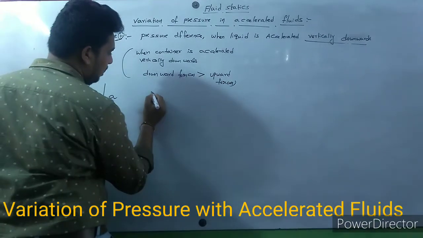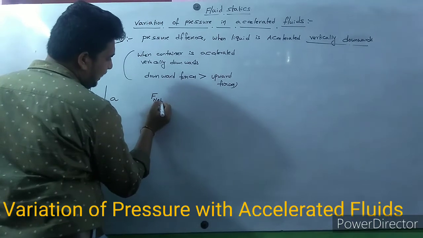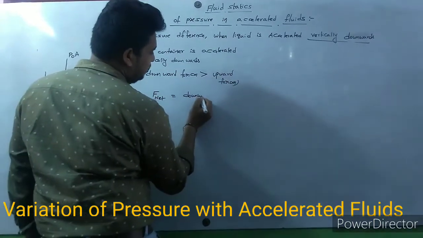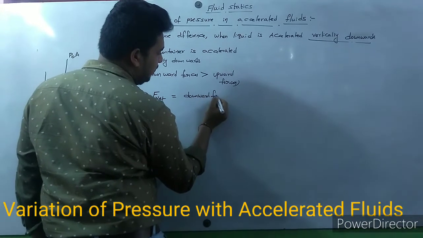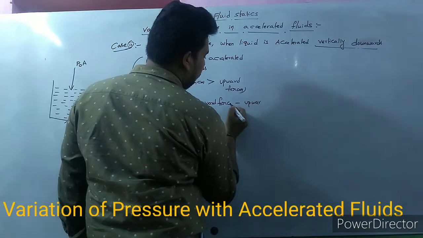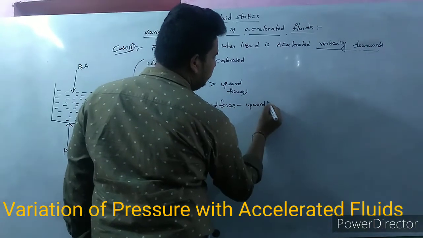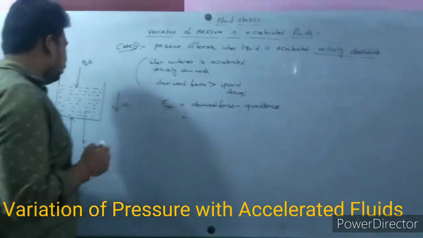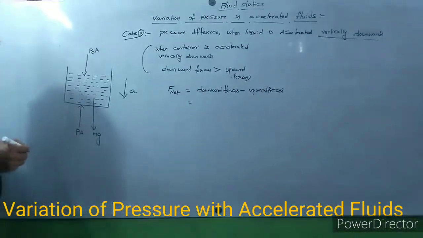Now I am going to apply net force. Net force is downward force minus upward forces. What are the downward forces acting here?